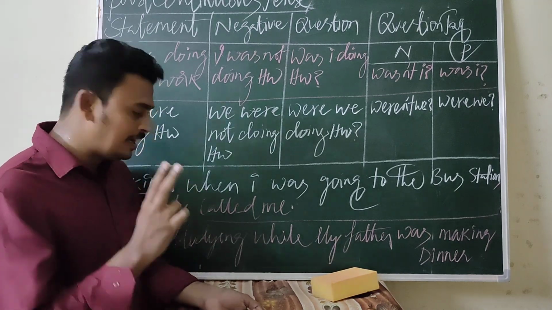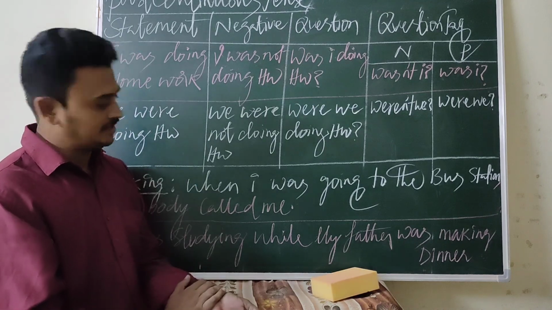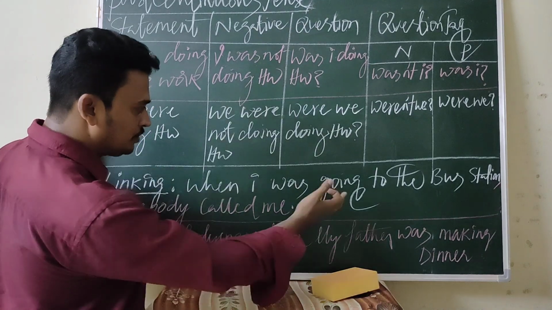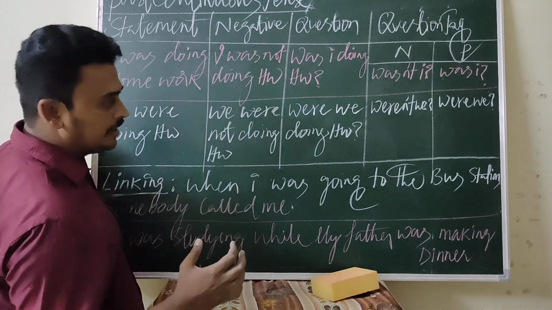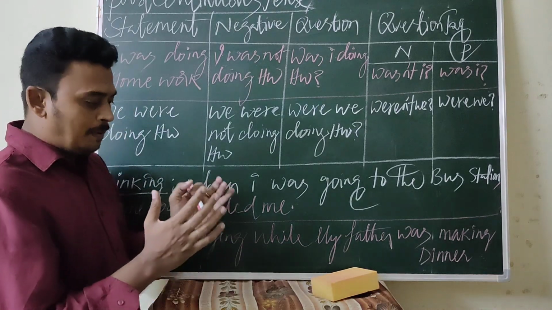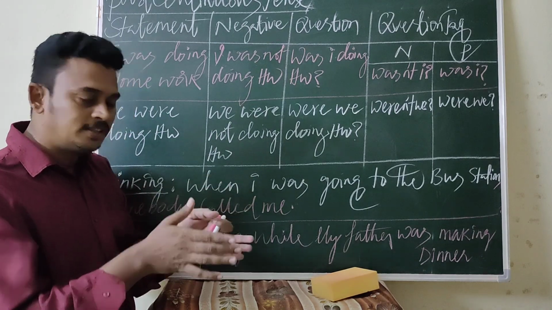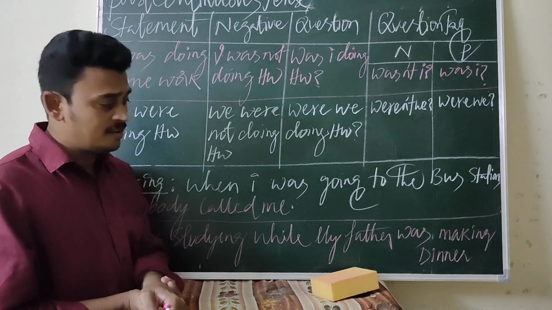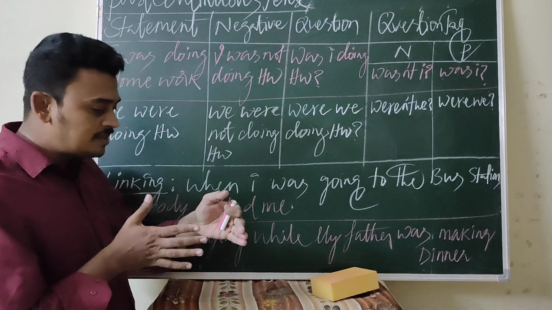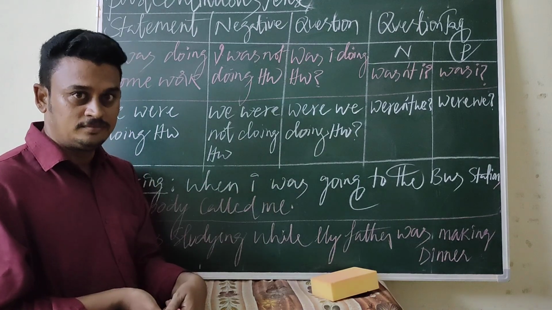These are the two linkers which can be used in the past continuous tense. For example, when I was going to the bus station, somebody called me. In this sentence, the past continuous tense is placed first. After that, the simple past tense is placed.